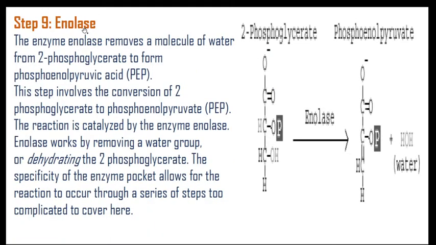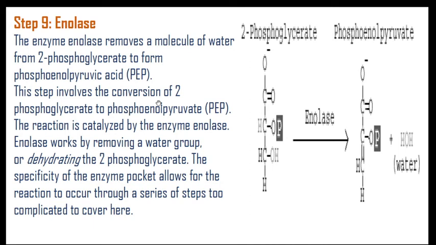Then at the second last step, that is enolase. What happens due to the enolase? Enolase removes a molecule of water from 2-phosphoglycerate. So this one is the 2-phosphoglycerate, and here is the enzyme enolase which can remove a water molecule. So how is it? Here is the OH and this one is the H. So this OH and this H are removed here as a water molecule.